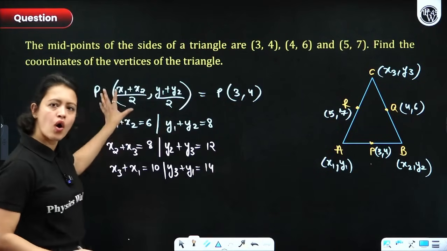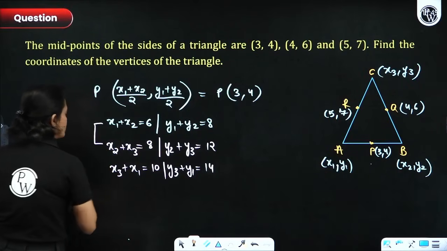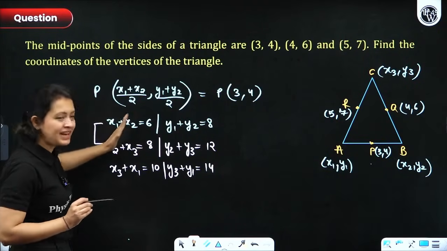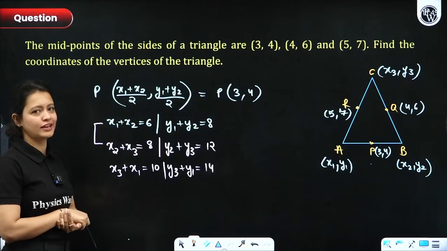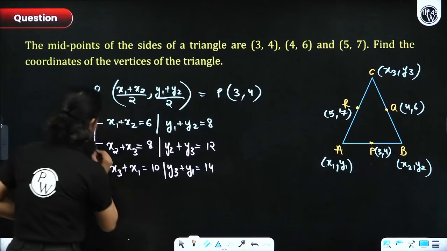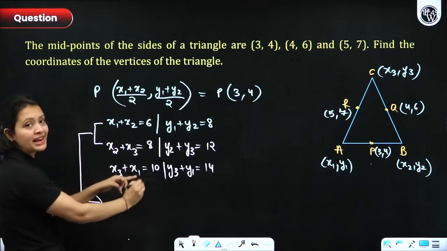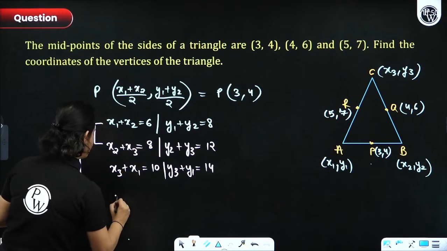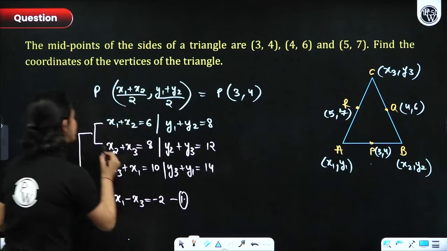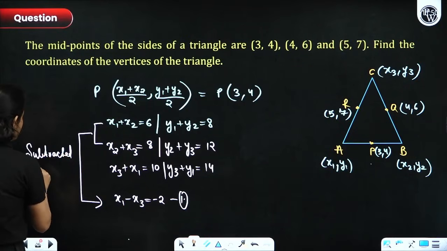Okay, so I have written down all of these linear equations in 2 variables. First of all, I will solve these 2 equations. Now in these, see, in both of these equations the variable x2 is common, right? So I can get rid of x2. How? I can just subtract one equation from another. So from here I can directly write that x1 plus x2 minus x3 would give me x1 minus x3 is equal to minus 2. So I've just subtracted both the equations.